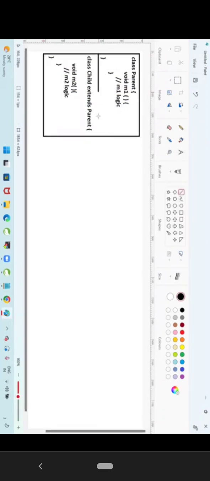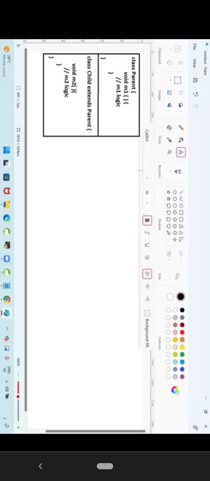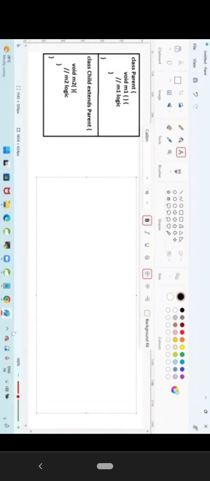Alright. Now I can take one more class called test class. Inside this test class, I can write my main method. Public static void main String arguments. So this is my main method. Now tell me, which object should I create?